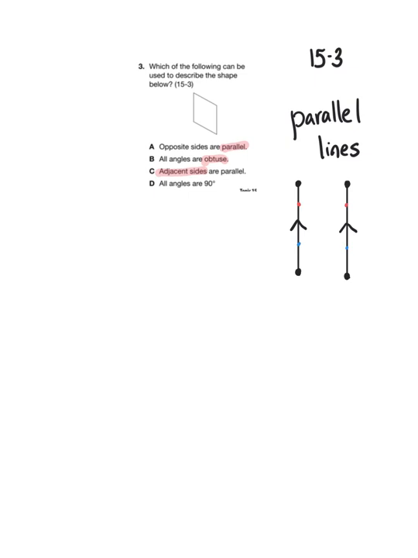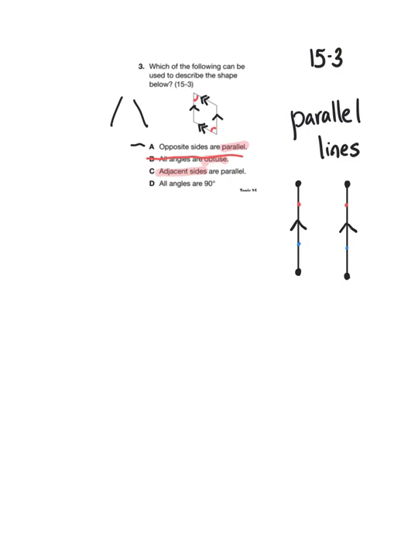Okay, so when I look at this shape, it does indeed look as though opposite sides are parallel. These 2 sides are the same distance apart. They're not moving towards each other like that. And then these 2 sides are also parallel. So I can indicate that those are parallel using these symbols. So choice A seems like a good contender. Let's look at choice B. All angles are obtuse. Well, that is just silly. I can clearly see 2 acute angles here and here. So I'm going to get rid of that one.